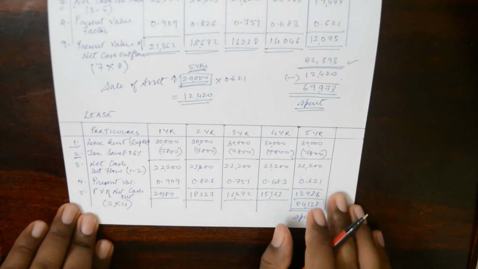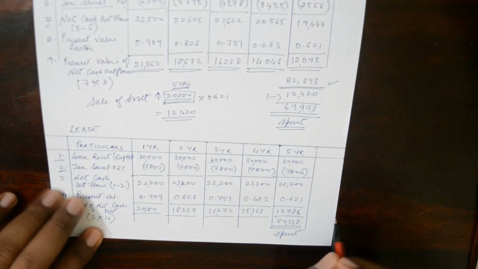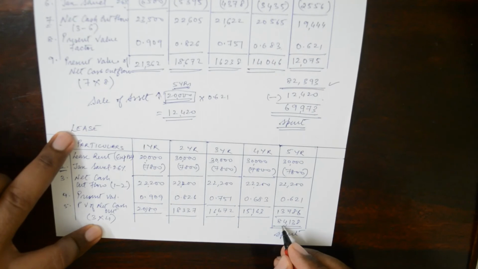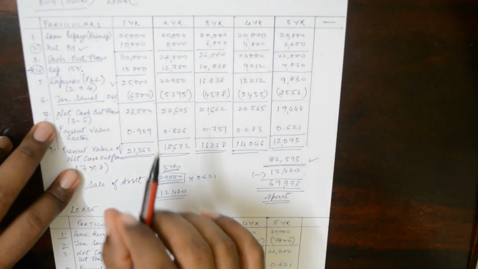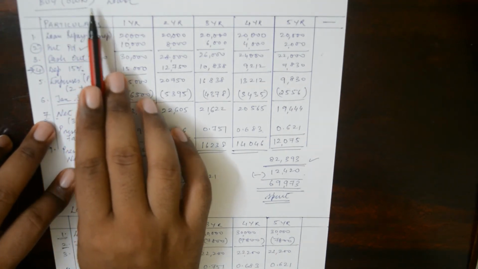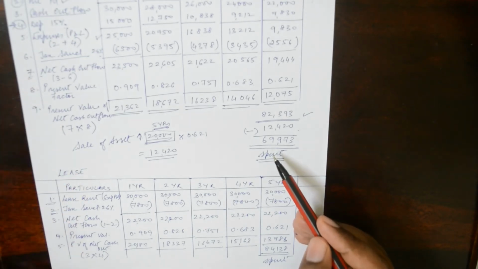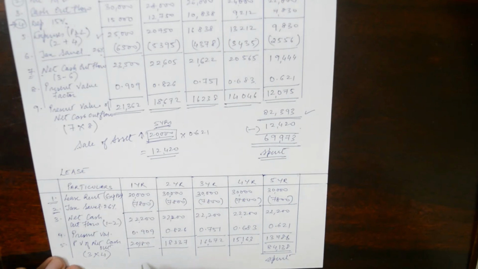Now tell me one thing, as a businessman you want to spend the least amount, right? In case you had taken the asset on lease, you were spending 84,138, and in case you were buying the asset, again here on loan, as of today you're spending 69,973.